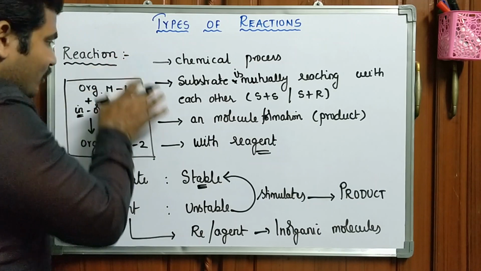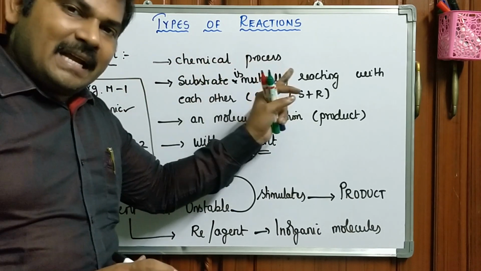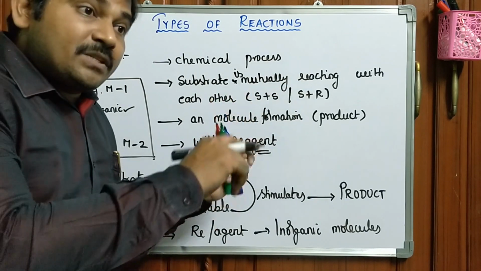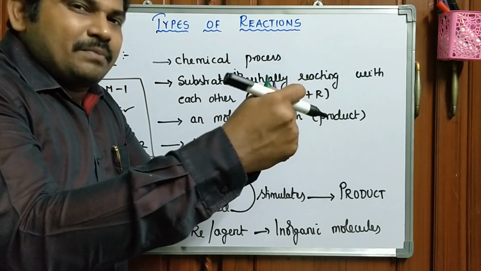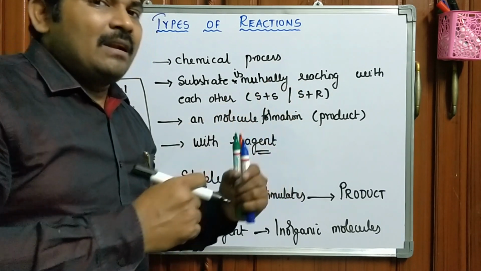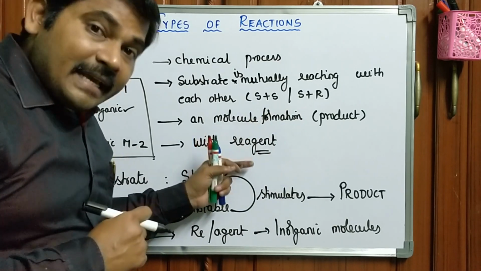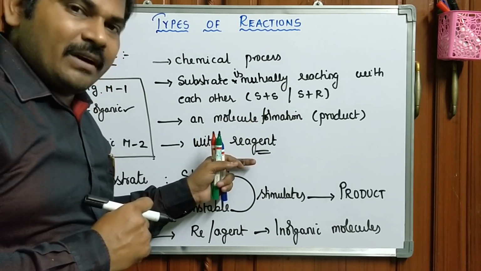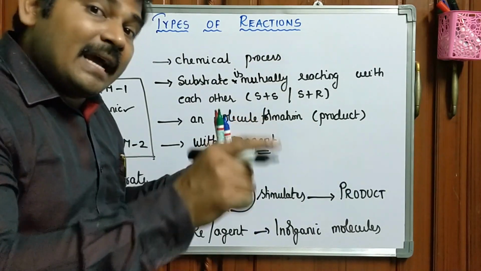So this is about the reaction. Generally, a reaction is a chemical process in which a substrate reacts with either another substrate or a reagent to yield a stable product. Sometimes substrates combine together to yield another product.